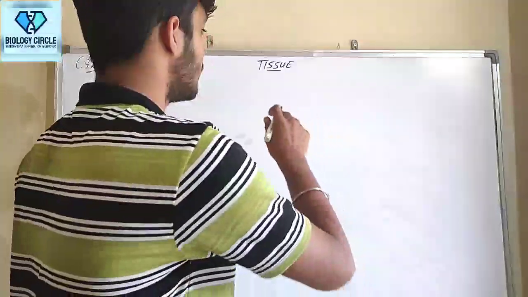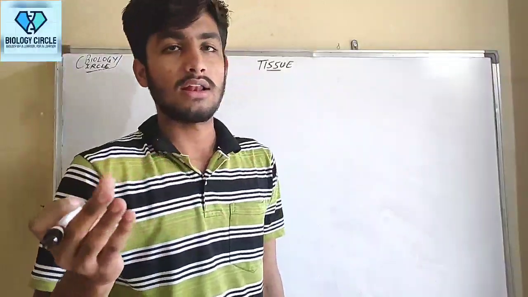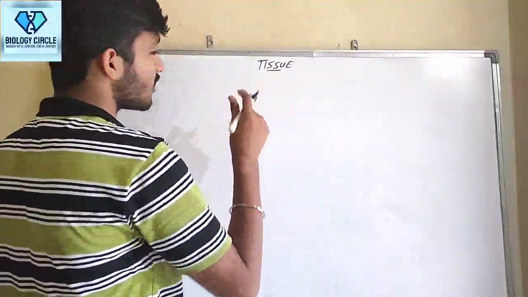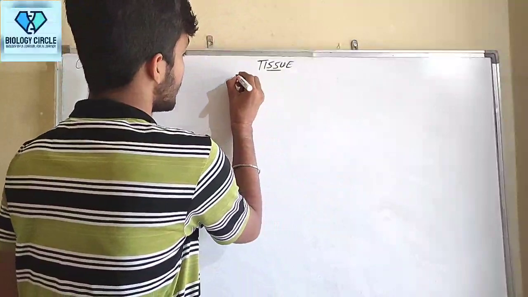First of all, before starting the topic tissue, let's come back to our structural and functional unit, that is cell.